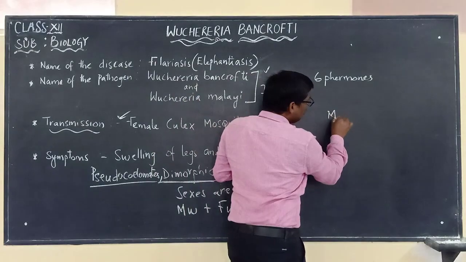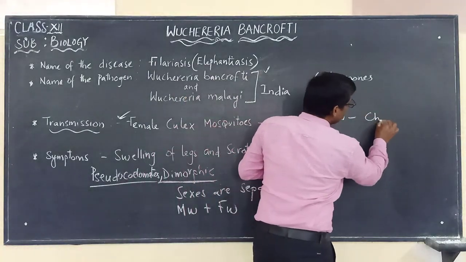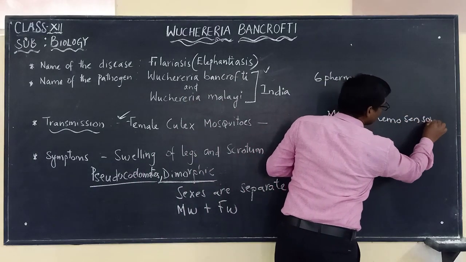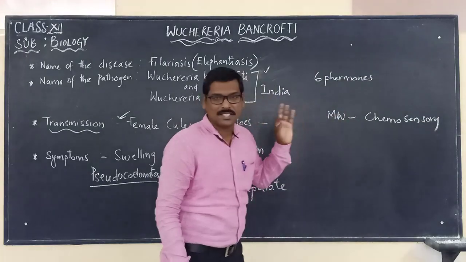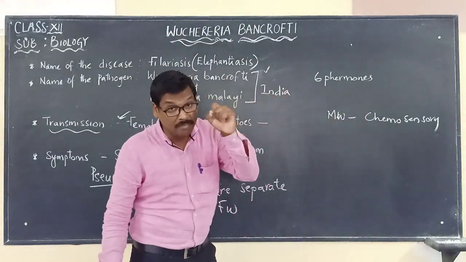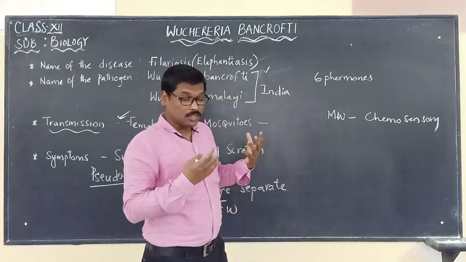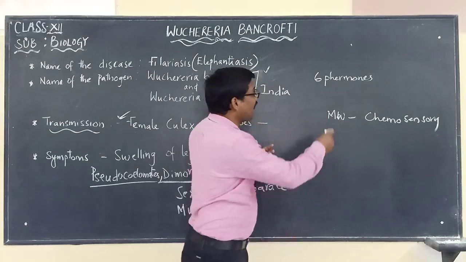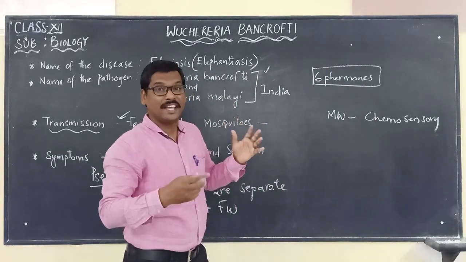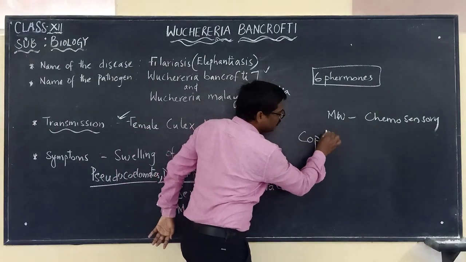That's why the male worm has chemosensory receptors. These chemosensory receptors present in the male worm help in it being attracted by the 6 pheromones released by the female worm, and thereby the male worm is involved in the process of copulation.